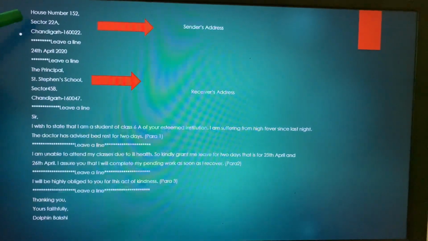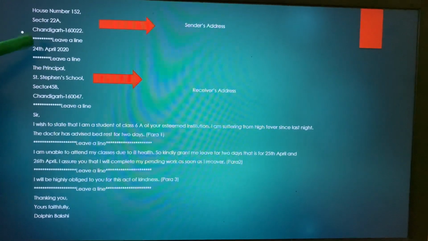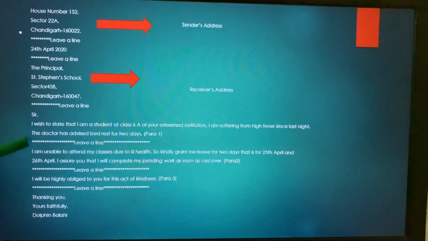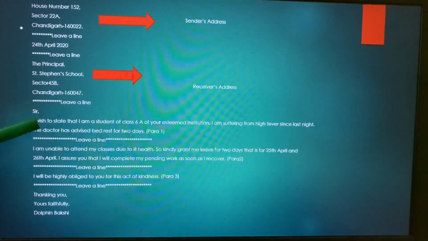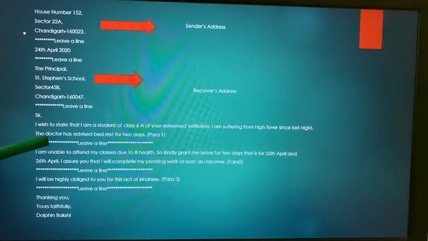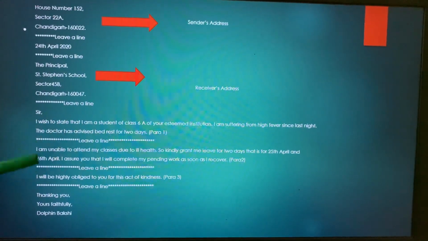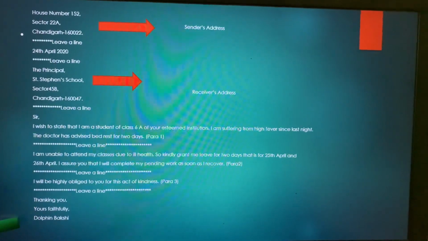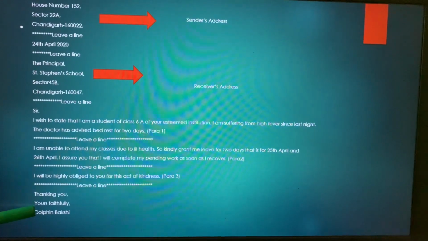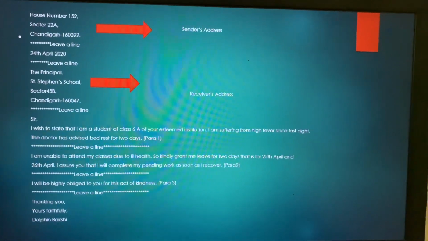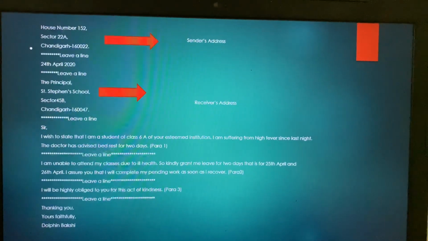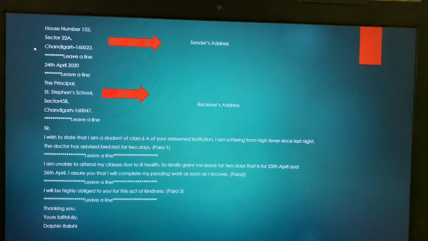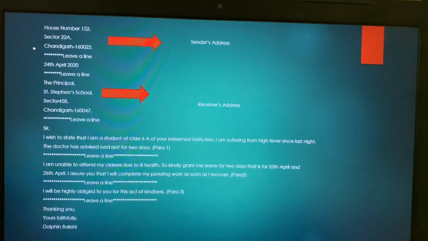So sender's address, leaving a line, date, again leaving a line, receiver's address, again leaving a line, salutation, body of the letter, which means first paragraph, second paragraph, third paragraph. After every paragraph you are leaving a line. So body of the letter means beginning, middle and the end. Clear? And then you are coming to the subscription which says thanking you, comma, yours faithfully, comma, your complete name. Clear, children? Easy to handle. So children, once you are thorough with the format, once your format is correct, the letter becomes very easy to frame. Isn't it? Clear, children?